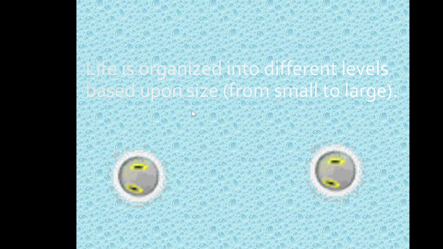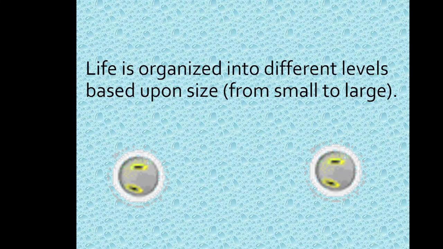So our first one would be, and I can't really read that, so hold on. Okay, that's better. Life is organized into different levels based upon size. So we go from small to large. We're going to start with the small, here in our bodies, the small cells, and we're going to see how those cells can work together to make something larger.